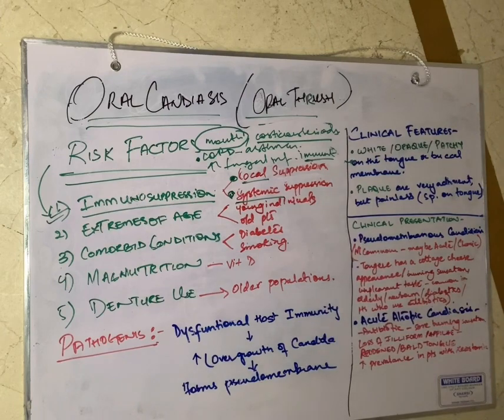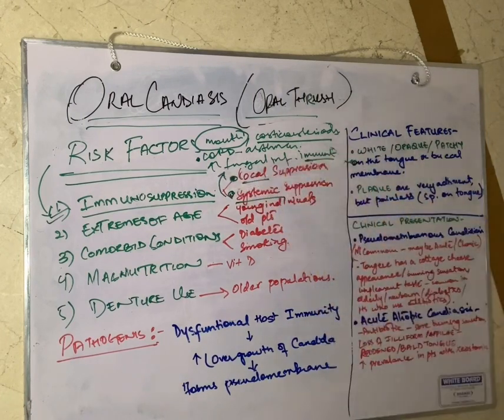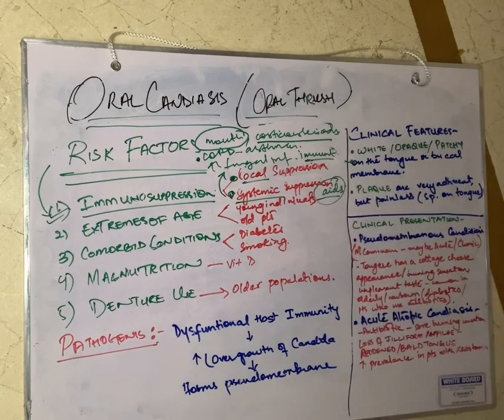Systemic suppression can be caused by systemic steroids, and again there is a risk of increased fungal infections and increased infections throughout the body, for example in patients with AIDS. Patients who are immunocompromised, like patients with AIDS, may have systemic immune suppression, and this may lead to oral candidiasis or oral thrush.